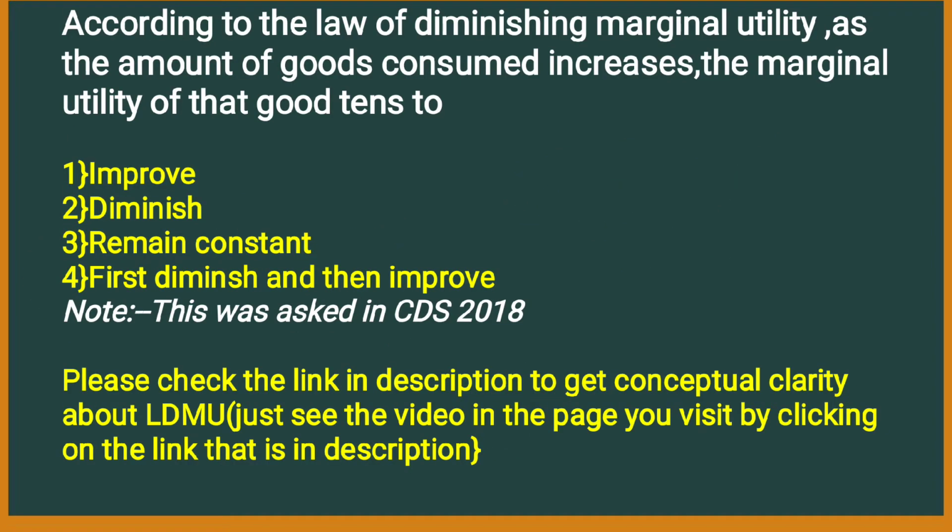Next question. According to the law of diminishing marginal utility, as the amount of goods consumed increases, the marginal utility of that tends to be, first one improve, second diminish, third remain constant, and fourth diminish and then improve. It was asked in 2018 and it is one of the interesting as well as most important concepts. If you know this concept thoroughly, then you can answer it very easily, that as the amount of goods consumed increases, the marginal utility of that good tends to diminish. Here the answer is diminish.